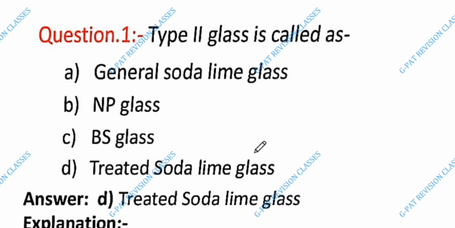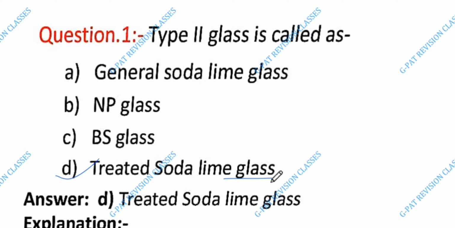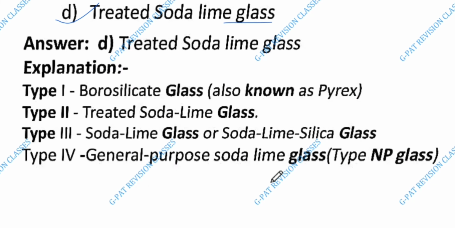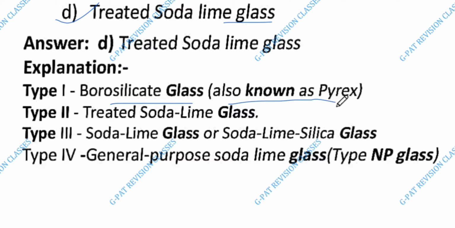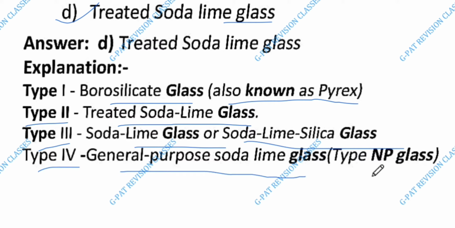First question number, type 2 glass is called treated soda lime glass. The answer is D, treated soda lime glass. Explanation देखते हैं। टाइप 1 का अगर देखते हैं, बोरोसिलिकेट ग्लास also known as Pyrex. टाइप 2 का treated with soda lime glass. टाइप 3 का soda lime glass और soda lime silica glass. And type 4 is general purpose soda lime glass, type NP glass.